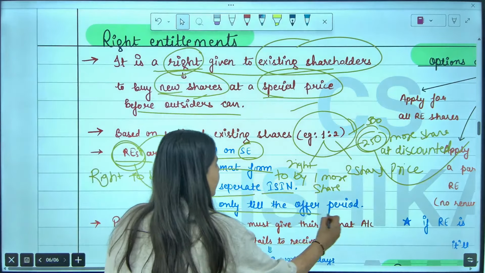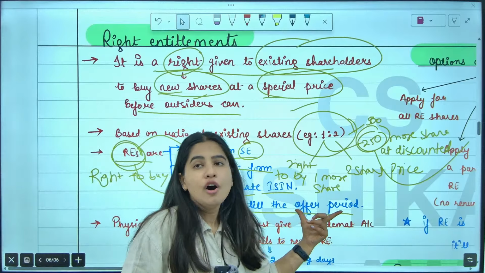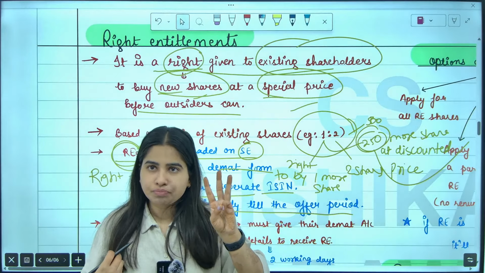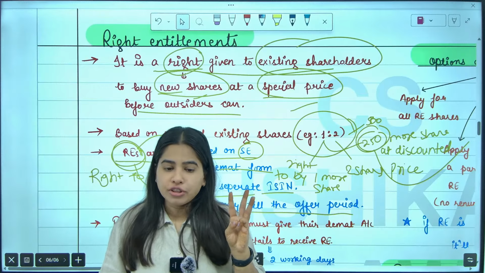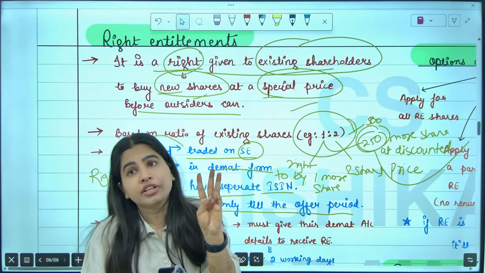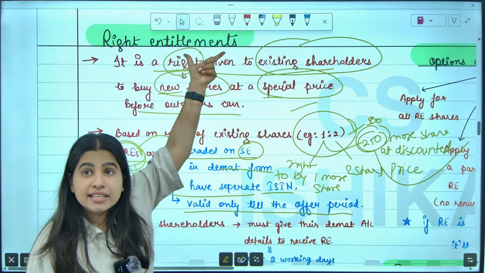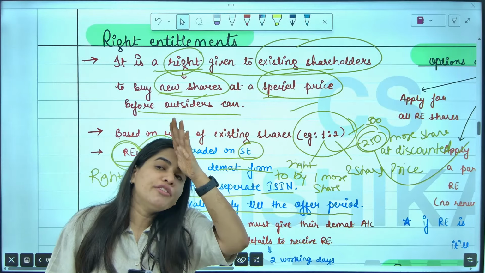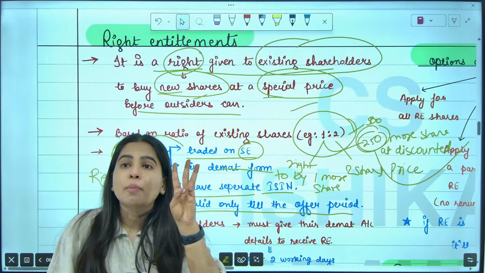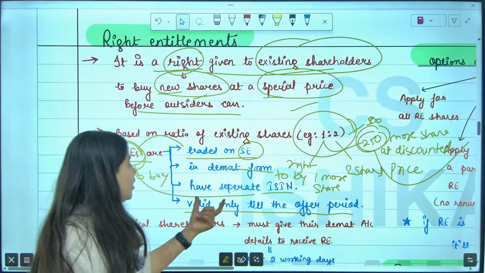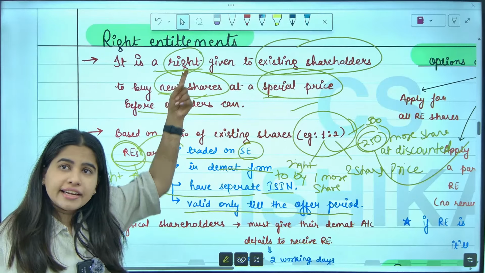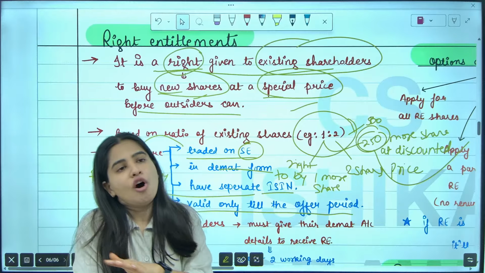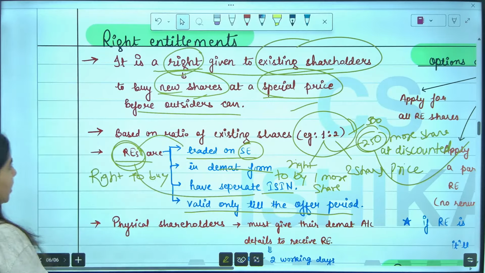And lastly, it is valid only till the offer period. Let's say I got an offer only for 3 days. The offer is open only for 3 days. If I want to exercise this right, I have only 3 days. After 3 days, the offer will expire. The rights entitlement will be valid only for 3 days. After 3 days, the offer will go away. Are we clear with this?